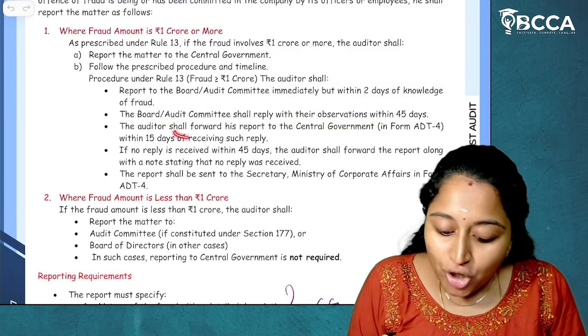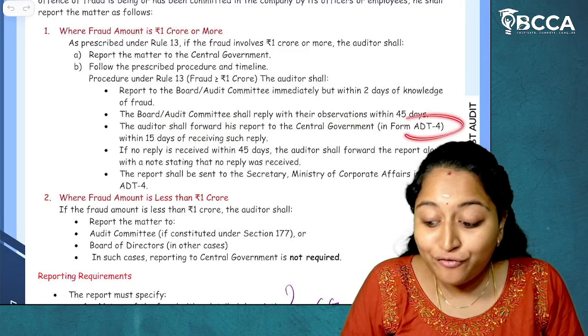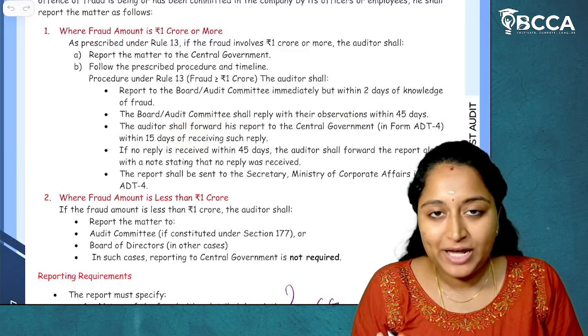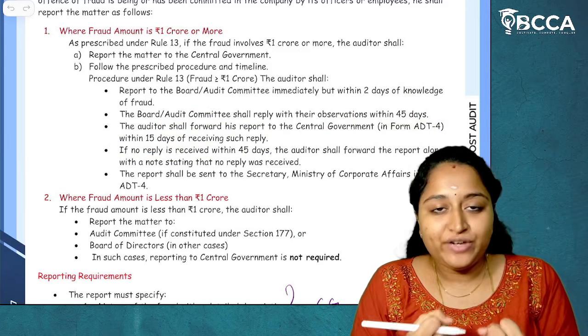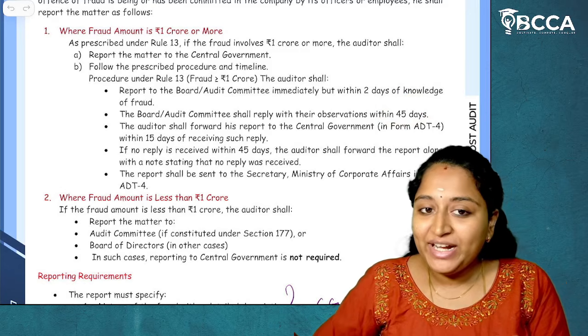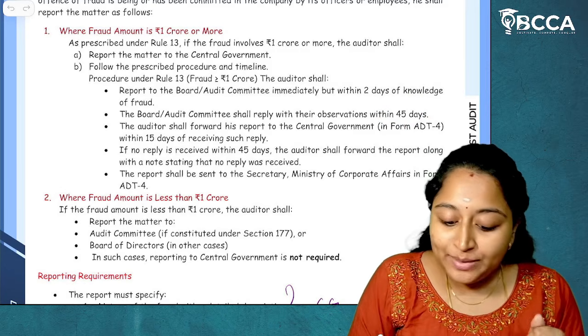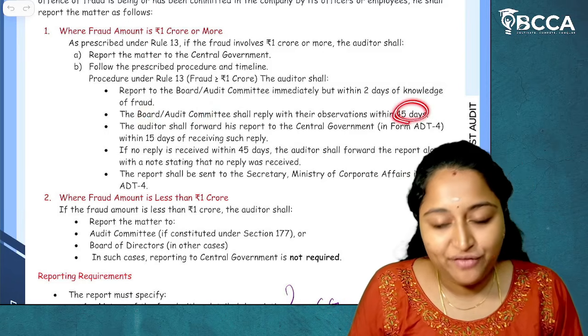Okay, then the auditor shall forward his report to the central government in form ADT4 within 15 days from receiving such reply. Which means if before 45 days, if the cost auditor has received reply from that date, in 15 days they have to report it to the central government. What if the board of directors or audit committee hasn't gave any reply after 45 days?